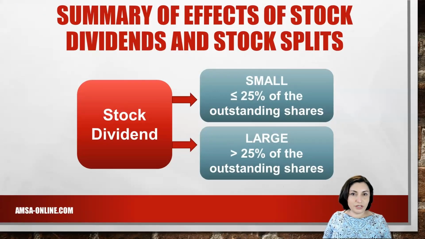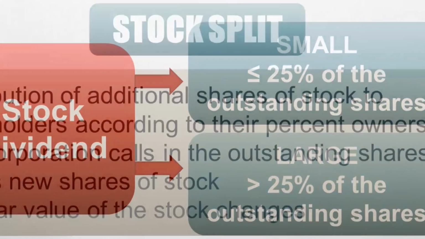A stock dividend can be classified as small or large. A small stock dividend is a distribution of stock that is less than or equal to 25% of the outstanding shares. A large stock dividend is a distribution of stock that is greater than 25% of the outstanding shares.